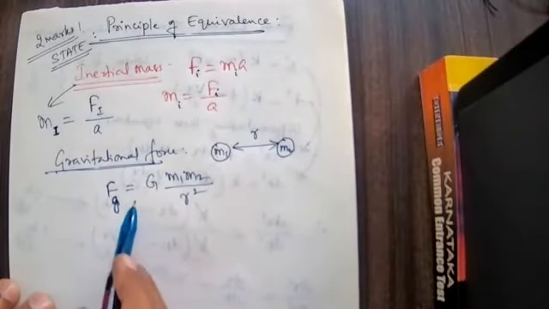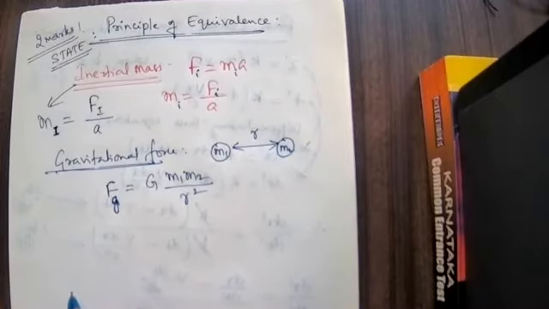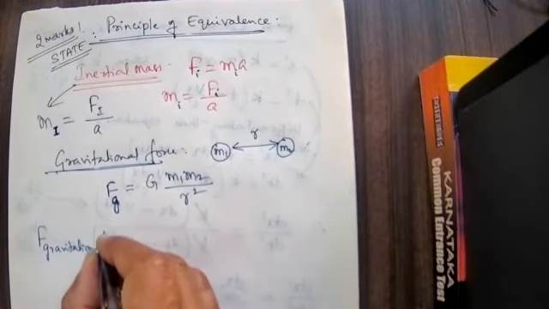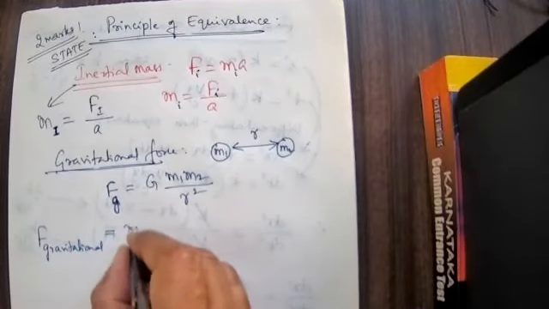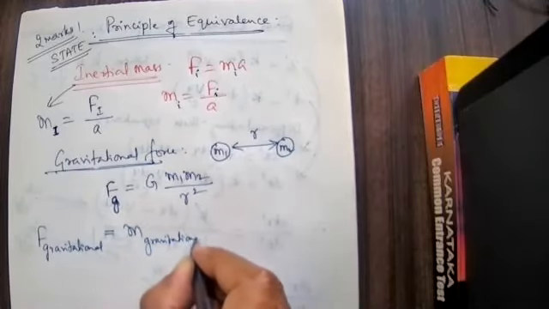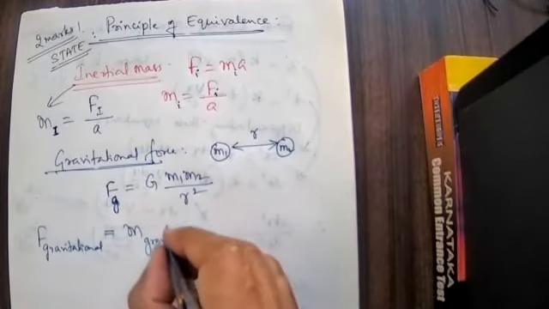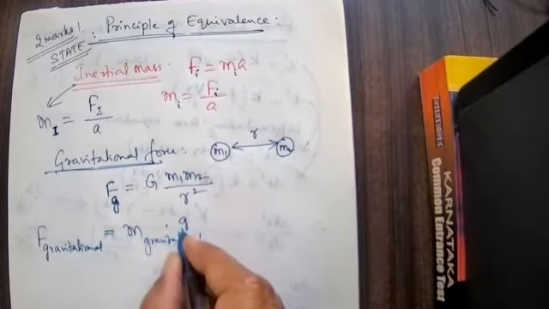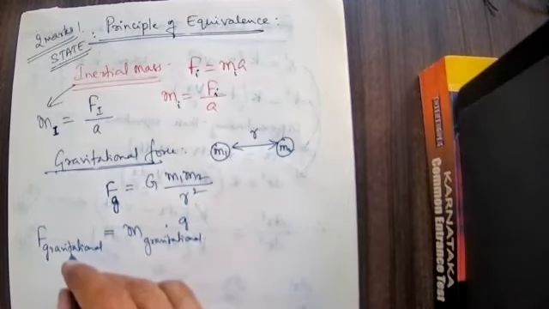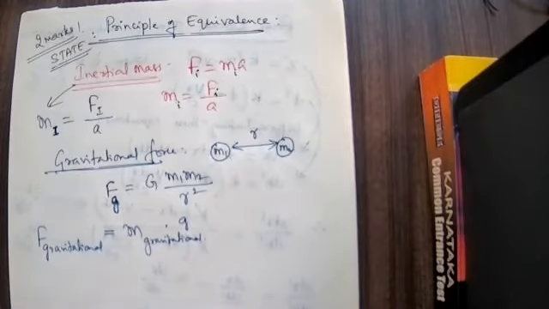Using this gravitational force, I can write further F gravitational is equal to m gravitational multiplied by g, mass into acceleration due to gravity. Mass into acceleration due to gravity is equal to gravitational pull.